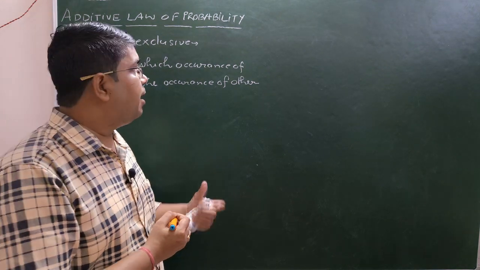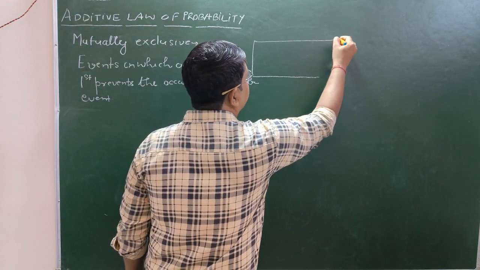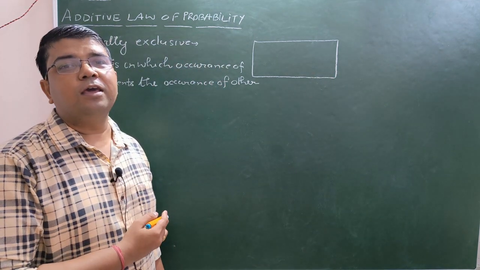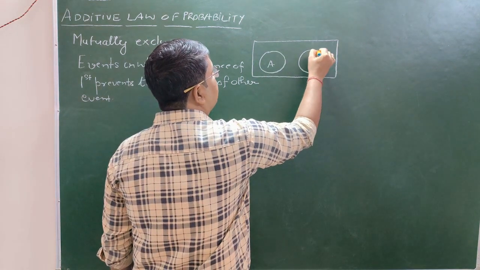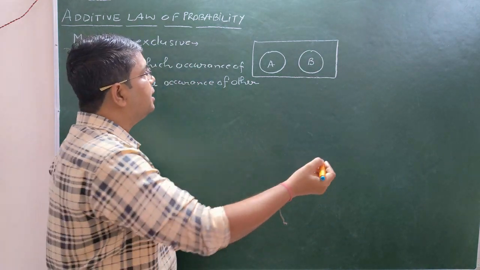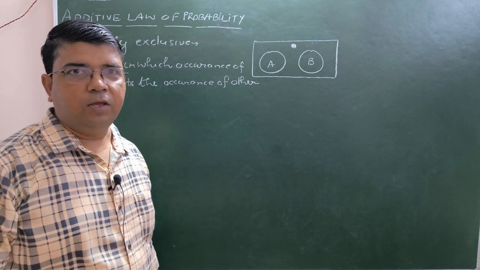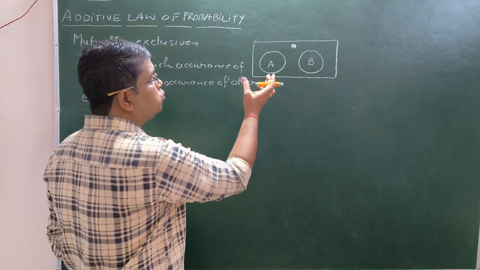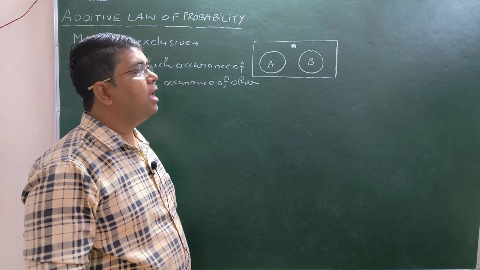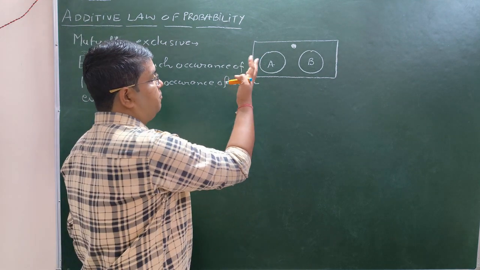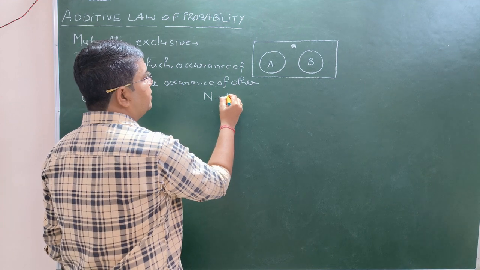To understand this well, let us consider an example. Let us consider a box inside which we have chosen two specific areas. This is our area A and this is our area B. A particle has entered this box and it is moving in the given box. We are just going to observe the situation in which this particle is found in A and in B. With this basic understanding, let us say we are going to perform n trials.